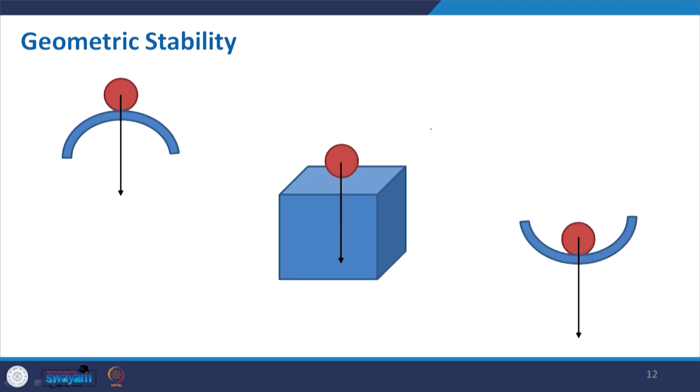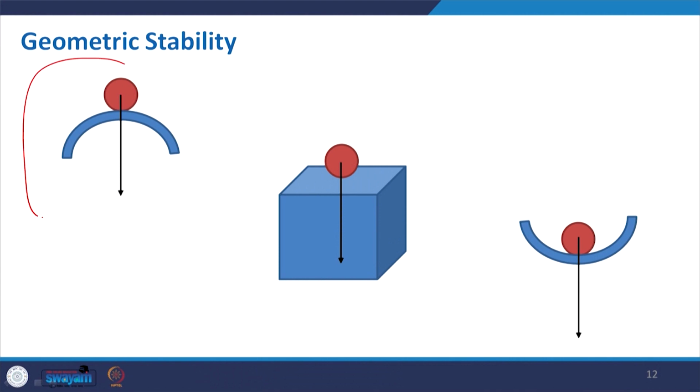Now, geometric stability, these are some schematic or theoretical things. So, looking at this particular arrangement, this is a sphere and this is some convex surface. So, you put it there and it is acting like that. Looking at this, do you really find it is not attached? That is why I have given it in a different color. So, it is really looking very unstable. Why? Looking at this, it always gives a feel that this ball or sphere may fall either this side or this side.